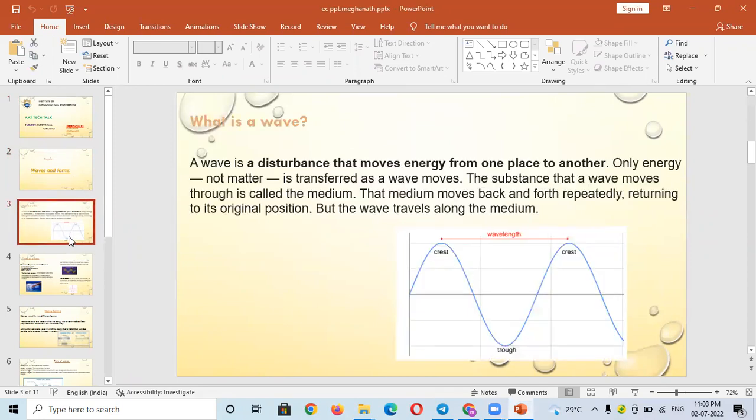What is a wave? A wave is a disturbance that moves energy from one place to another. Only energy, not matter, is transferred as a wave moves. The substance that a wave moves through is called a medium. The medium moves back and forth repeatedly, returning to its original position, but the wave travels along the medium. This picture represents an example of a wave.